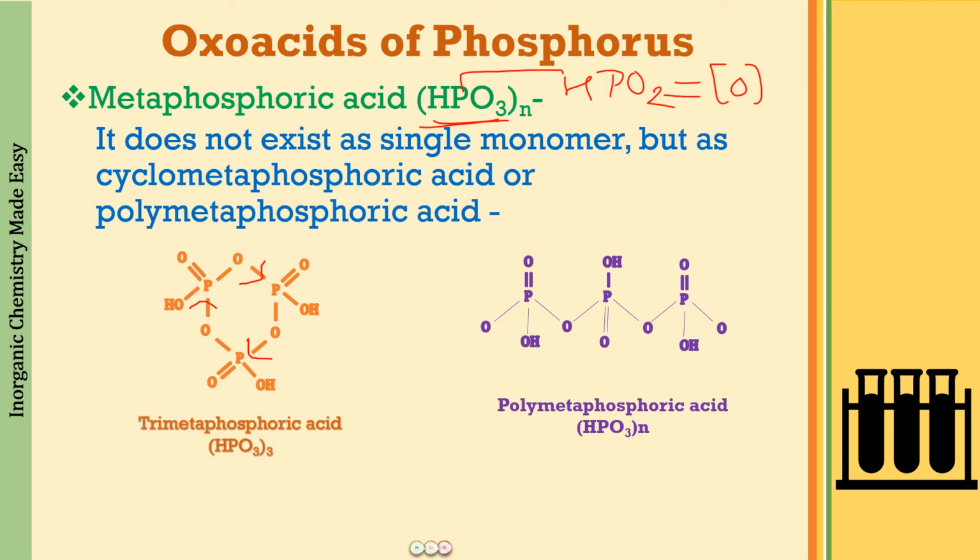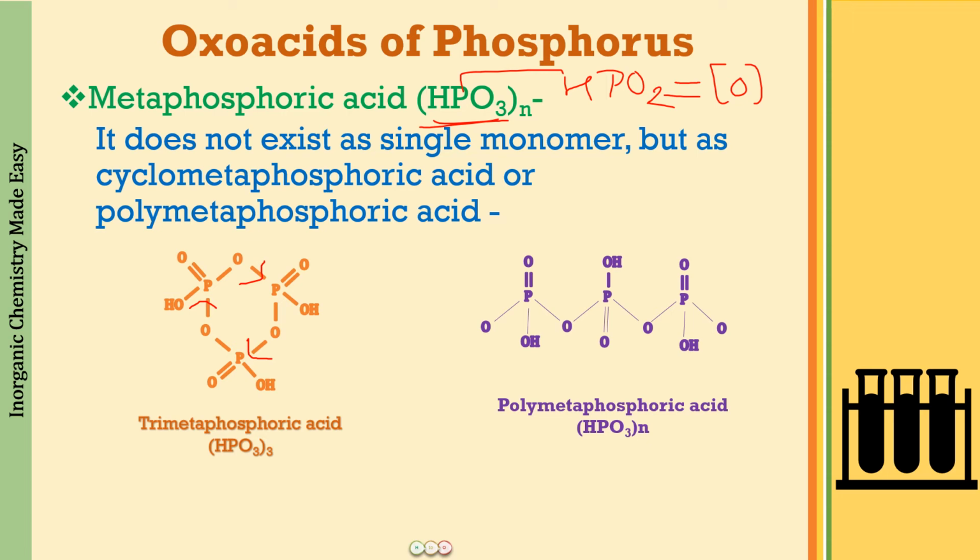Here generally the questions they ask are how many sigma bonds are present, how many pi bonds are present, how many bonds are present between oxygen and phosphorus. So a varied number of questions can be asked. Okay, next we have the straight line structure. There is a straight line structure also.